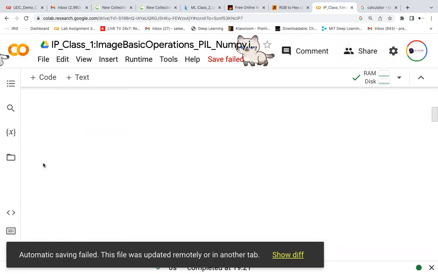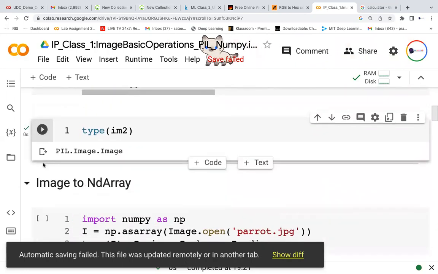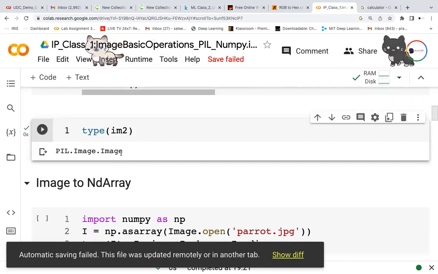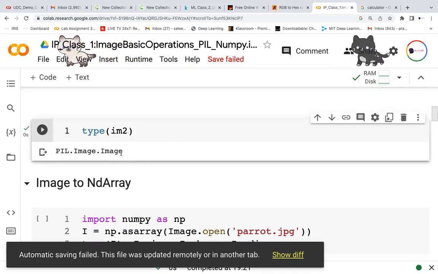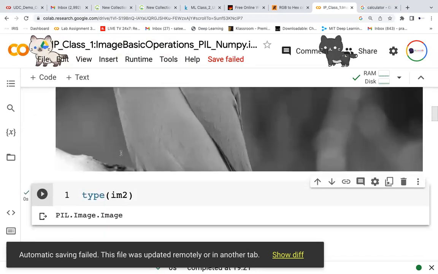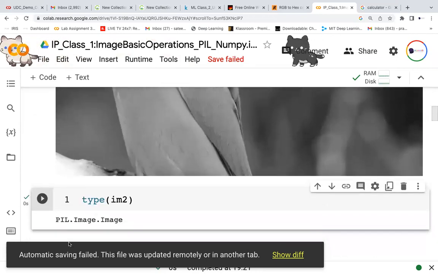Now what am I trying to do next? I want to convert this. This is of type PIL dot Image dot Image, but whenever we feed a model, we always feed numpy vectors. So we need to convert to numpy vectors, but this is not numpy. This is of PIL Image type, and I want to convert it into numpy vectors.